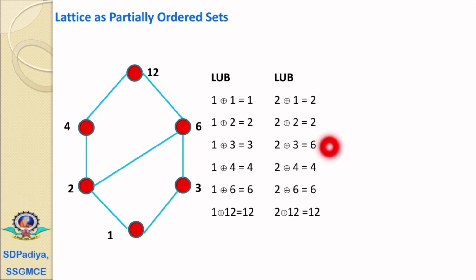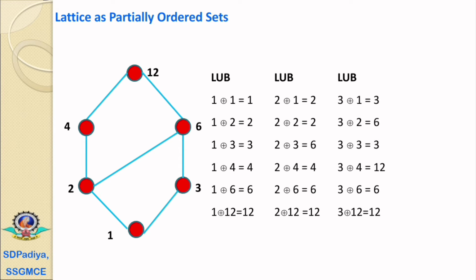Therefore, 2 join 3 equals 6, 2 join 4 equals 4, 2 join 6 equals 6, and 2 join 12 equals 12. For the combinations of 3, 3 join 1 equals 3, 3 join 2 equals 6, 3 join 3 equals 3, 3 join 4 equals 12. The 3 to 6 and 6 to 12 is movement in the upper direction, and 4 to 12 means the 3 and 4 are joined at element 12. 3 join 6 equals 6 and 3 join 12 equals 12.